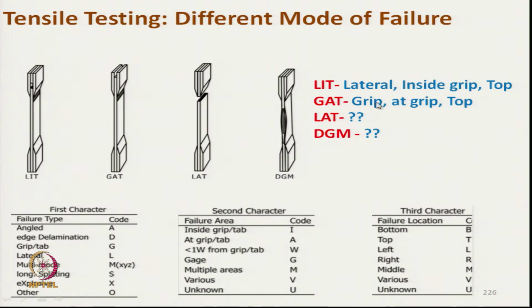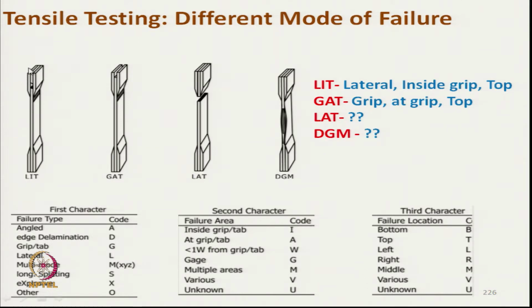So, LIT. By knowing that term, we can guess it has taken place inside the grip, the type of failure was lateral failure, and it has taken place at the top jaws, the top of the sample.